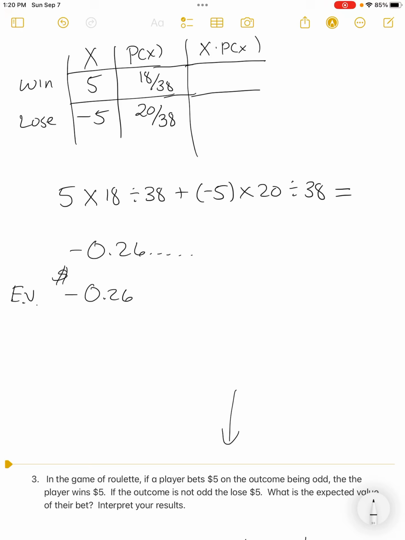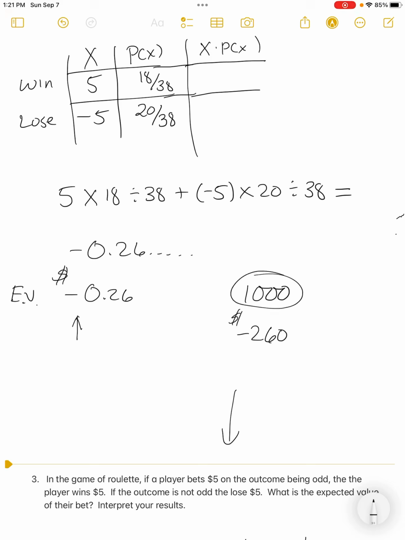If you did it over and over and over again, you would lose 26 cents every time you bet $5. Okay, it doesn't sound like a lot, but let's suppose I played that game 1,000 times in a row, hoping to win. What it's telling me is my expected value would be 1,000 times 0.26, but negative. It shows me I'd be out $260. I would have put all that money in, but because I'm going to win some and lose some, I'm going to lose more often. That's what this is showing. You're going to lose more often. And on average, it's going to be about a 26 cents loss every time I place that bet.